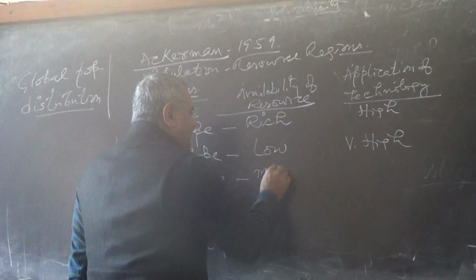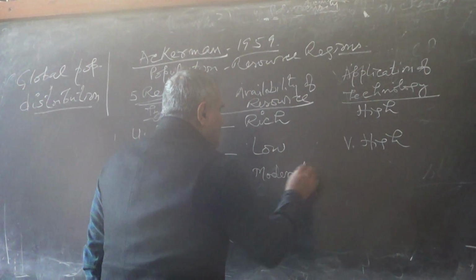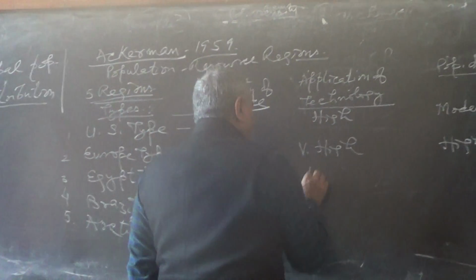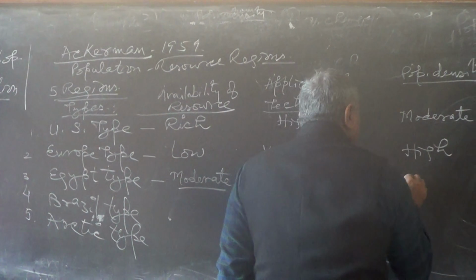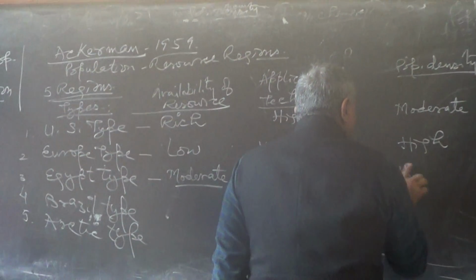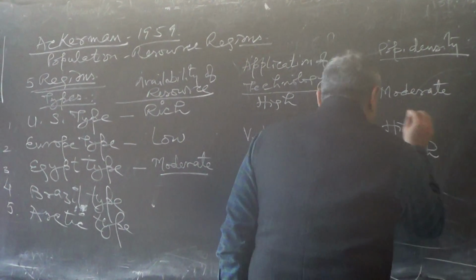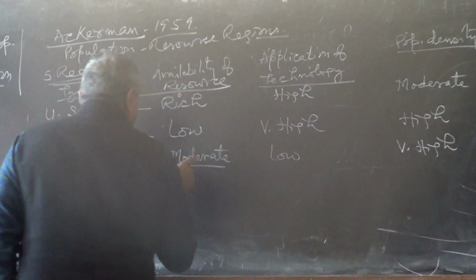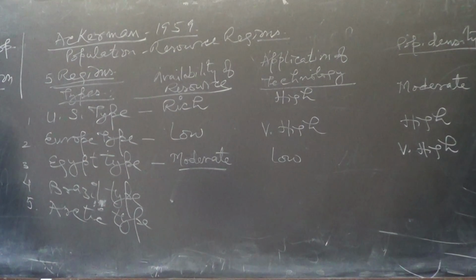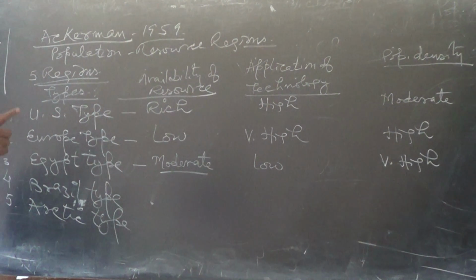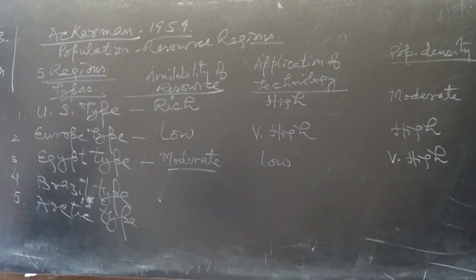Moderate. Because agricultural resources are there. Application of technology was low, but population density was high, rather very high. So main occupation here is agriculture. So this is moderate, low and very high.